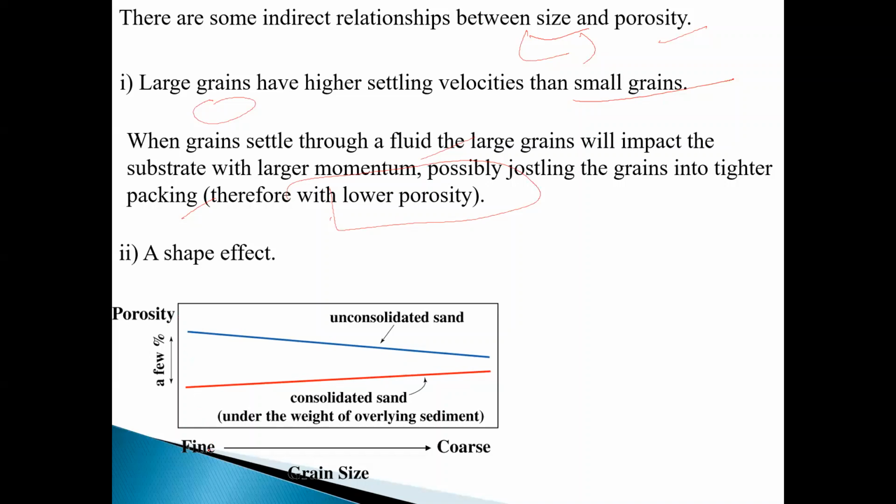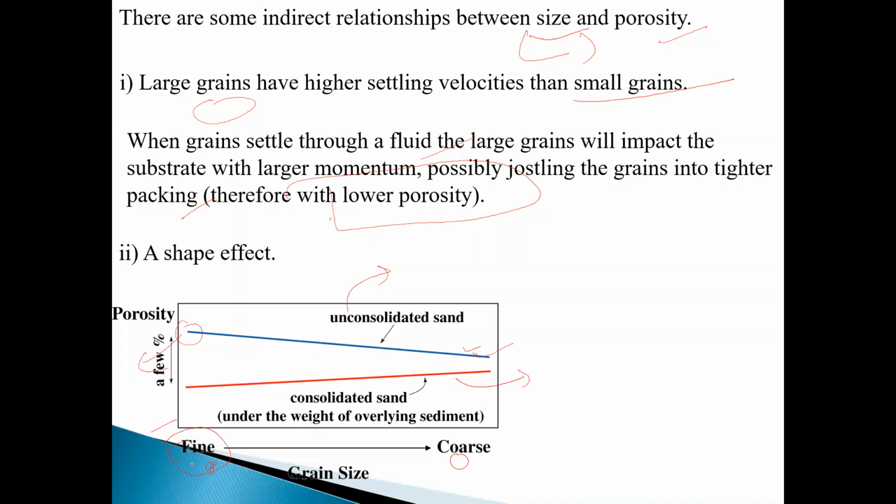Shape effect. This is your finer grain size, and this is your coarser grain size, in consolidated sand and unconsolidated sand. In consolidated sand, if you have fine grains, then you have less porosity. If you have coarse grains, then you have greater porosity. In unconsolidated sand, meaning non-compacted sand, if it is fine, then you have a larger porosity. If coarse grain is compacted, then you have less porosity. So you have to remember this relation with consolidation, unconsolidation, fine and coarse.